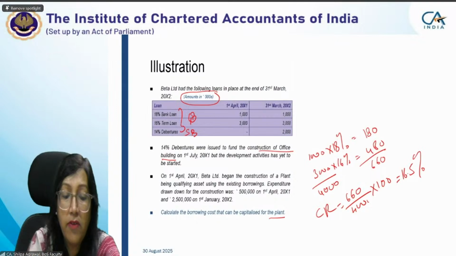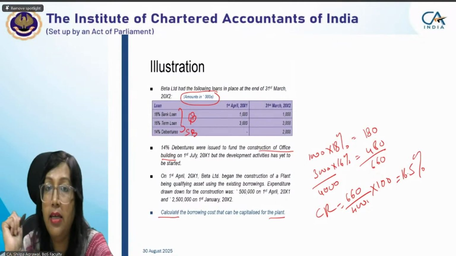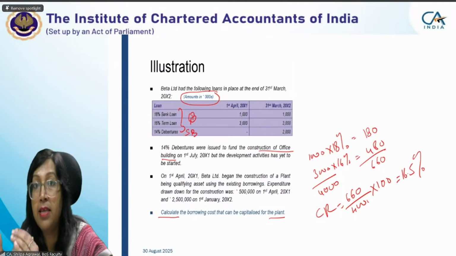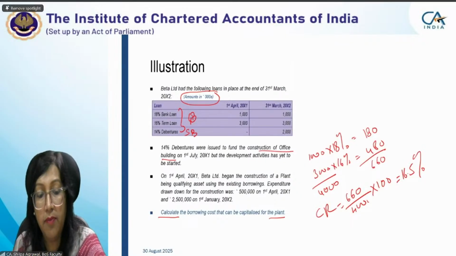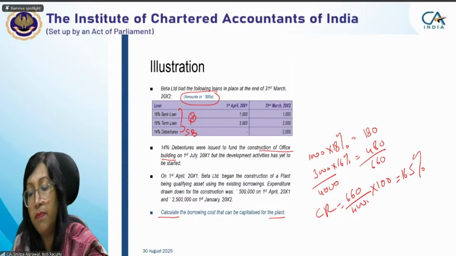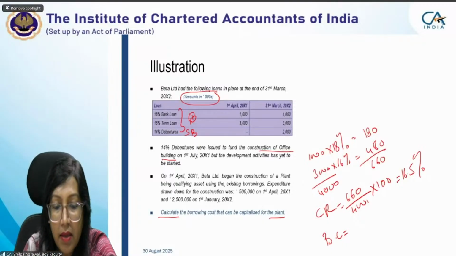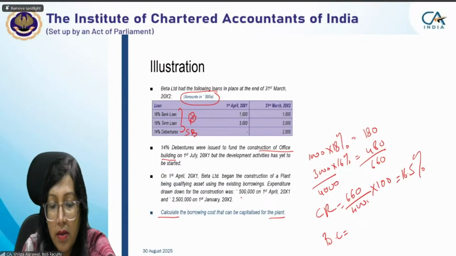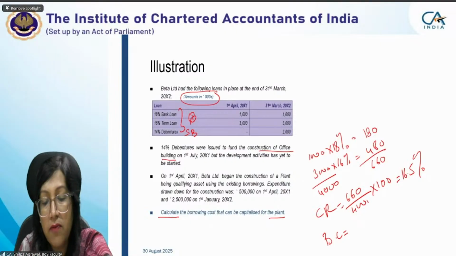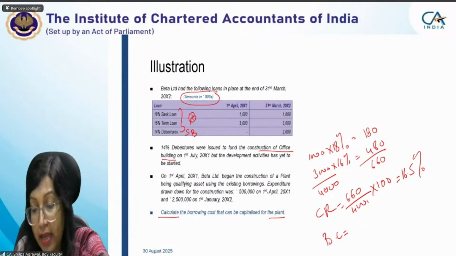Now we are asked to calculate the borrowing cost. The requirement of the question is to calculate the borrowing cost, so we are still not there. We have only calculated the capitalization rate. What would be the borrowing cost here? Borrowing cost would be on the actual expenditure incurred. The expenditure drawn for the construction was 5 lakh on 1st April 20x1.